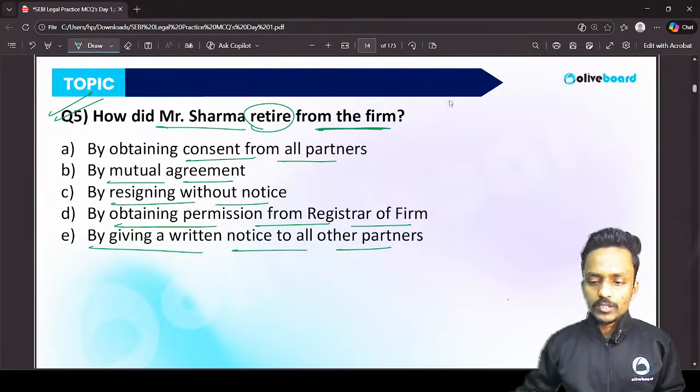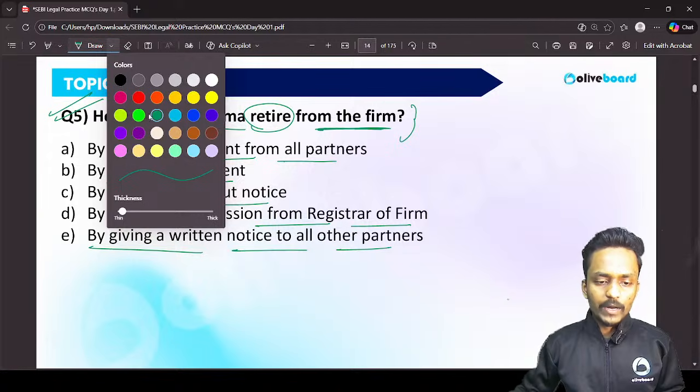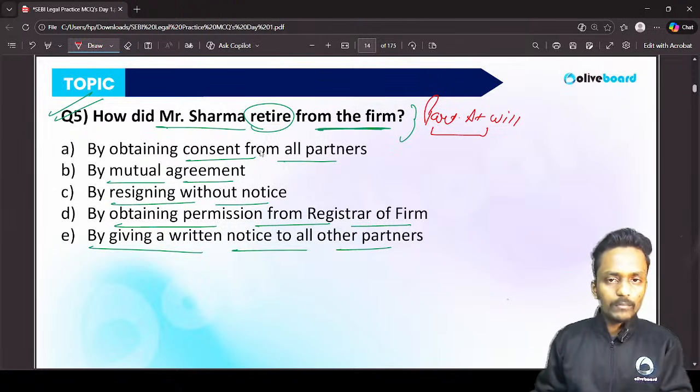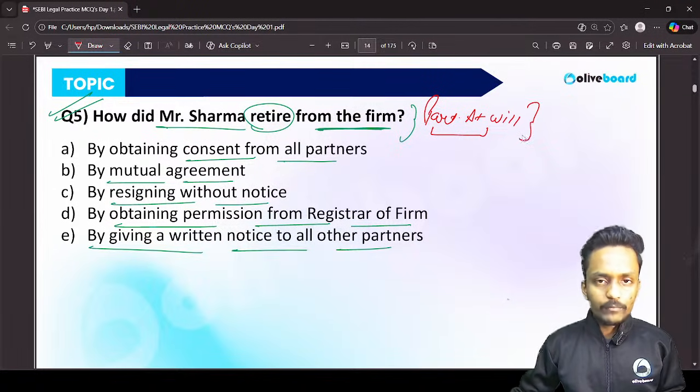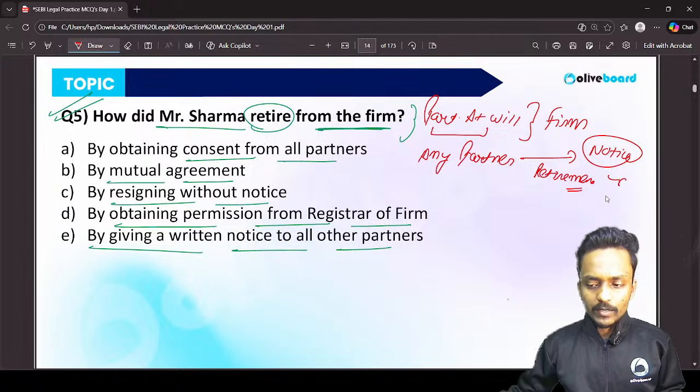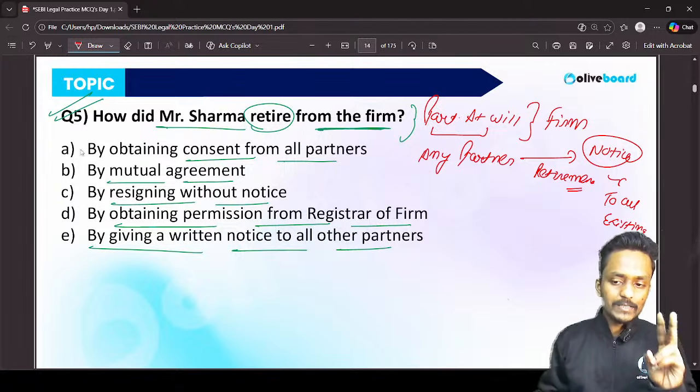Guys, right now we have the partnership at will, and one of the partners has taken a decision to retire from this partnership firm. So in case of a partnership at will, he is just required to give a notice. Any partner who wants to retire from the partnership firm, the partner who has taken the decision of retirement, is just required to give a notice. At the time of retirement, he is required to give a notice to all the existing partners. This is the first scenario, but we have the second scenario as well.